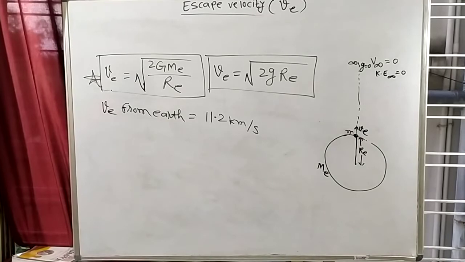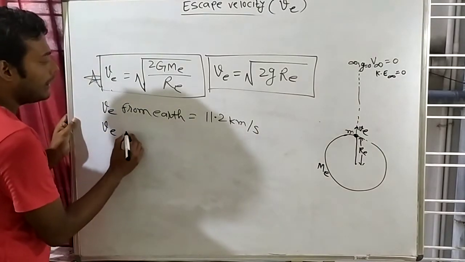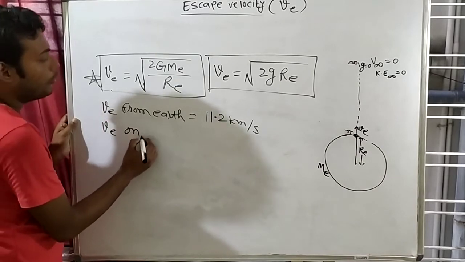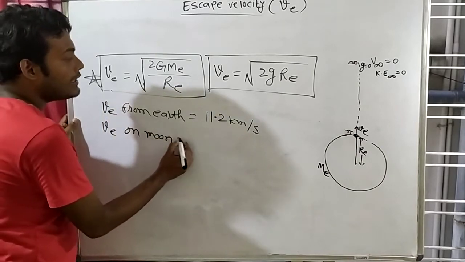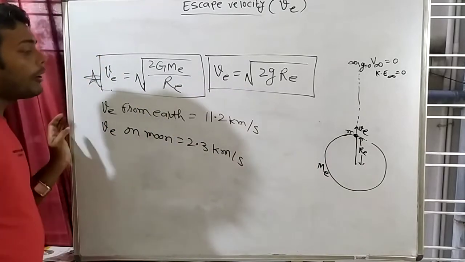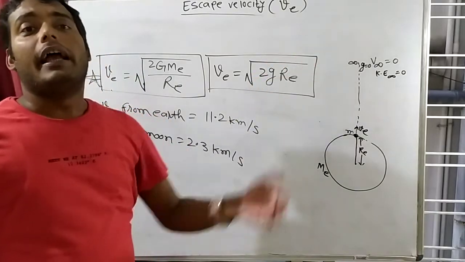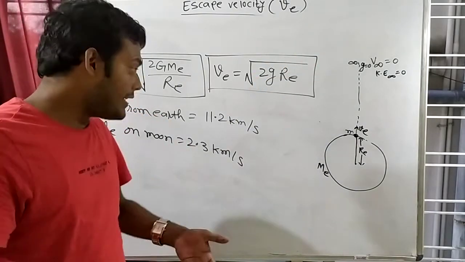On the moon, escape velocity is 2.3 km per second. That means if you throw any object with a speed of 2.3 km in 1 second, the object will escape the moon.